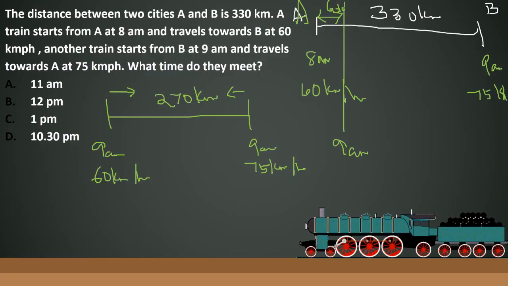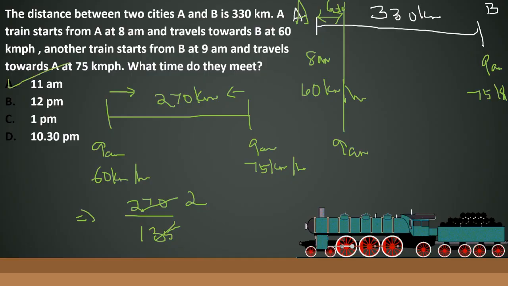So at what time do they meet? They meet at a time equal to 270, that is your distance, divided by relative speed. Relative speed is 60 plus 75, which is 135. So 270 by 135 is exactly 2. So 2 hours from 9 o'clock is the time that they meet. So 9 a.m. plus 2 hours gives you 11 a.m., and that is your answer.